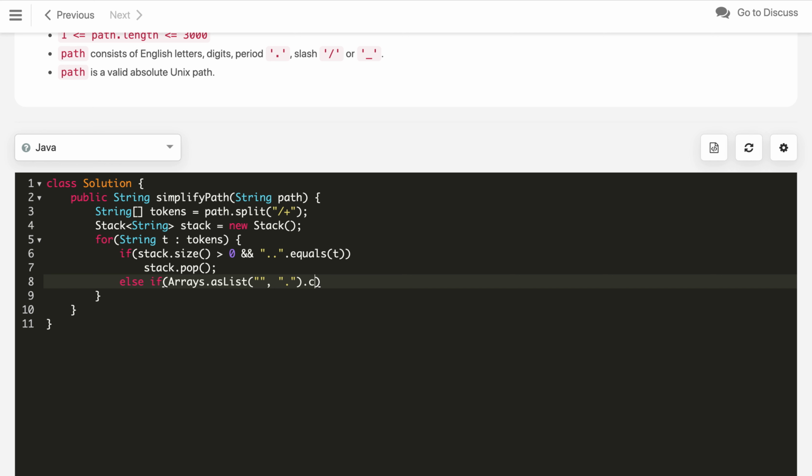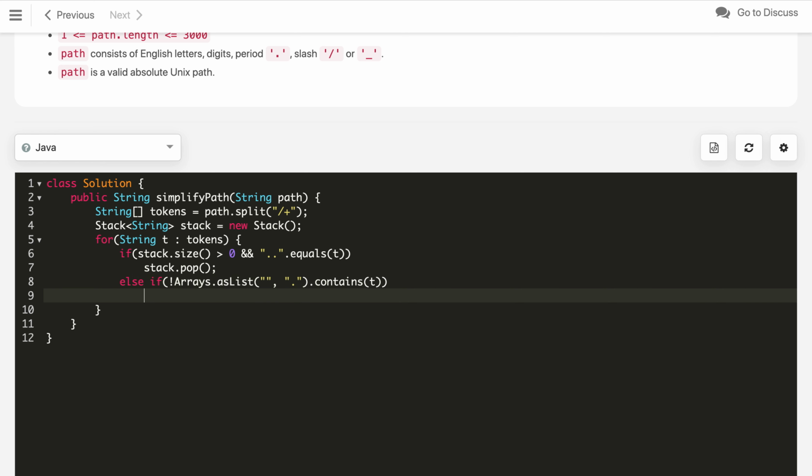So if this does not contain our current token, then we will add it into the stack. Stack.push the current token into the stack. Once we add it, for the other case we just keep doing continue.